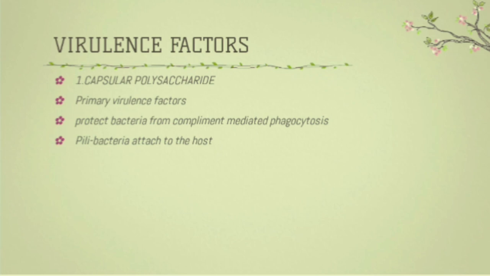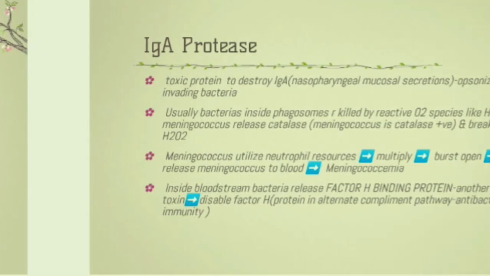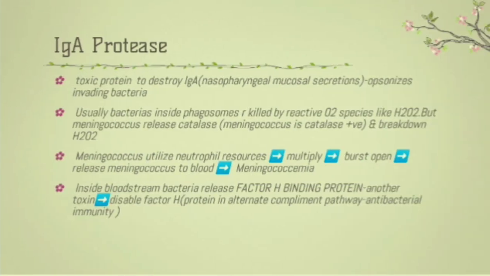Now just below the capsule, the outer membrane is present, having two types of outer membrane proteins: opacity protein and porin protein. The porin proteins are embedded in the outer membrane and are of two types, Por A and Por B. Opacity factor is of two types, Opa and Opc, and this opacity factor also helps in attaching to the host cell.